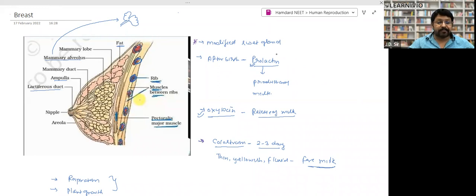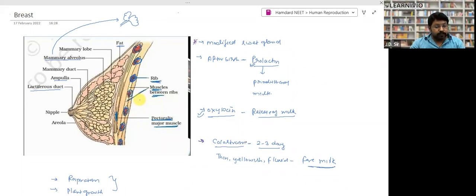It's a very important point. And after birth, prolactin is released. Prolactin is responsible for production of milk, right? Oxytocin is responsible for release of the milk, right? So prolactin, production of milk. Oxytocin, release of the milk. And after the birth, after the parturition, for the next 2 to 3 days, yellow colored milk comes out of the new mother, and the name of that milk is colostrum.